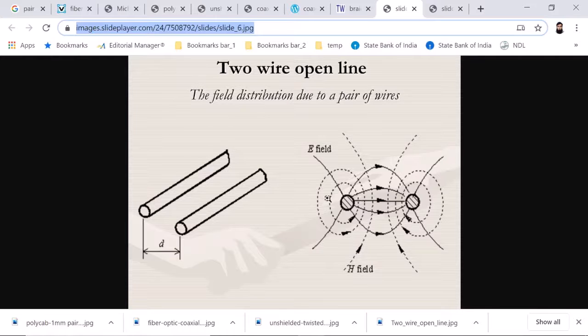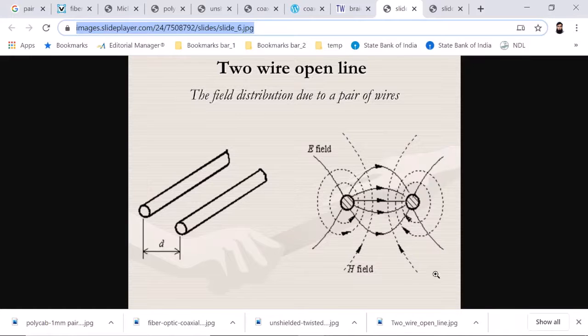Then there will be a magnetic field surrounding each one. So these will be the H fields, magnetic fields. Similarly, this will be the H field. One current is going in, the other is coming out, so they have different directions. Similarly, if this conductor is at higher potential compared to this one, then there will be an electric field from this point to this point, as shown here.